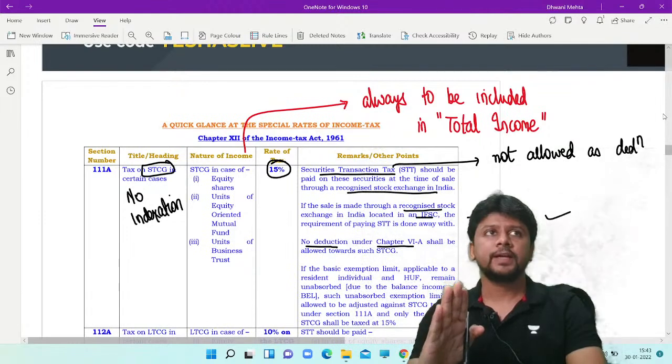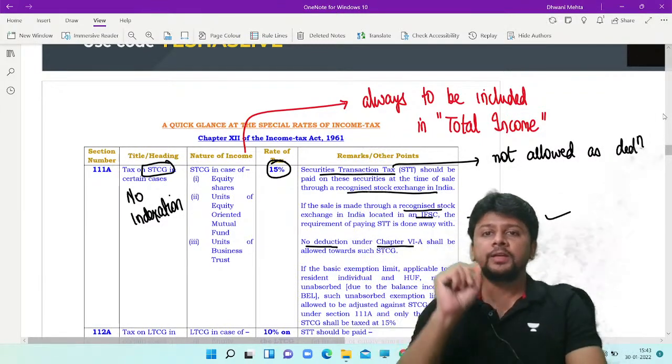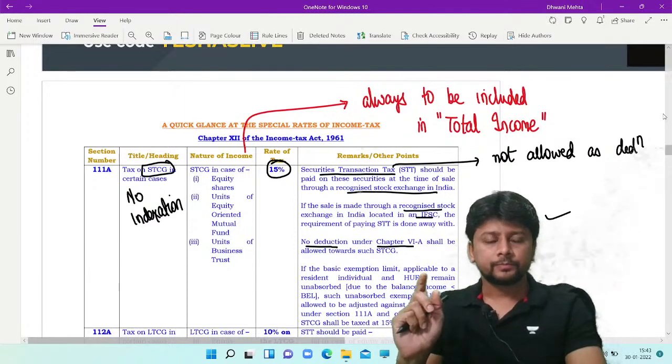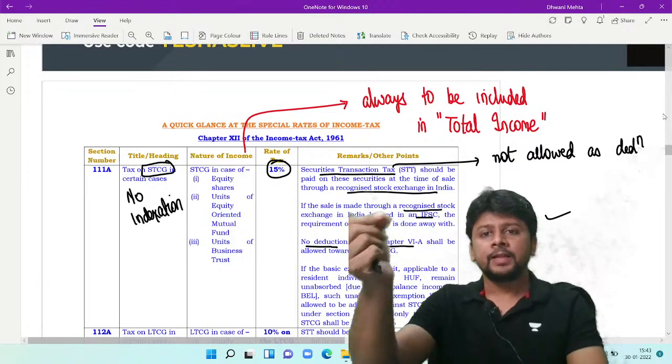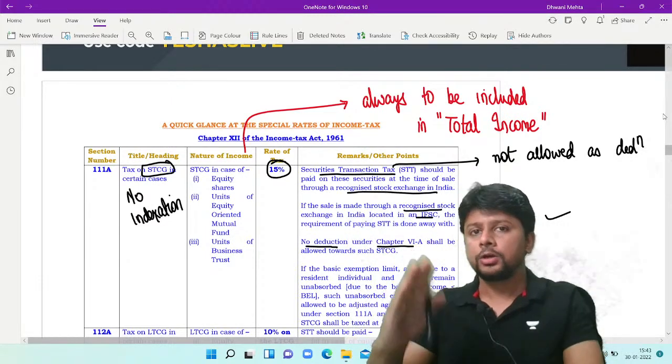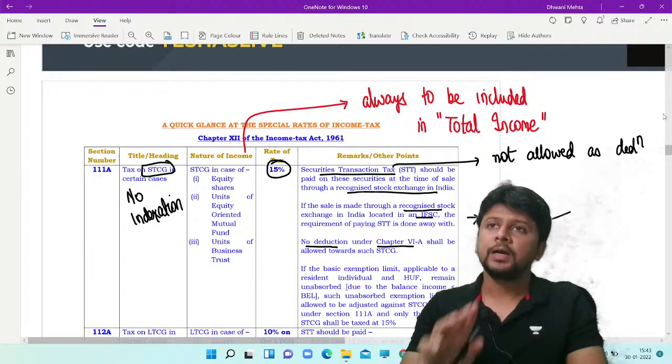So the intention of the act is that this income should not be reduced in any way. It is included under the head capital gains, and the full amount is subject to tax. You cannot take any chapter 6A deduction towards this short-term capital gain.